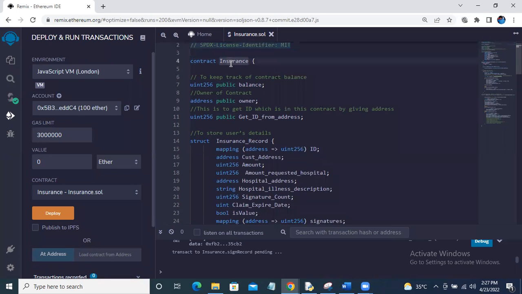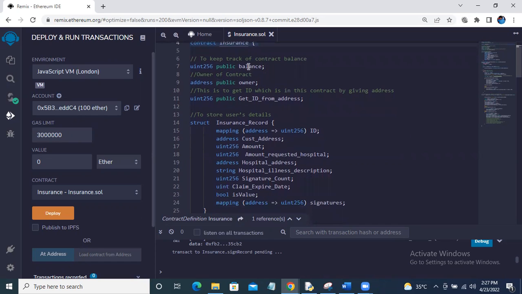This is our contract, Insurance. Let me explain what variables we are using and the purpose of them. This balance will show us the balance of the entire contract, like how much money is present in our contract.